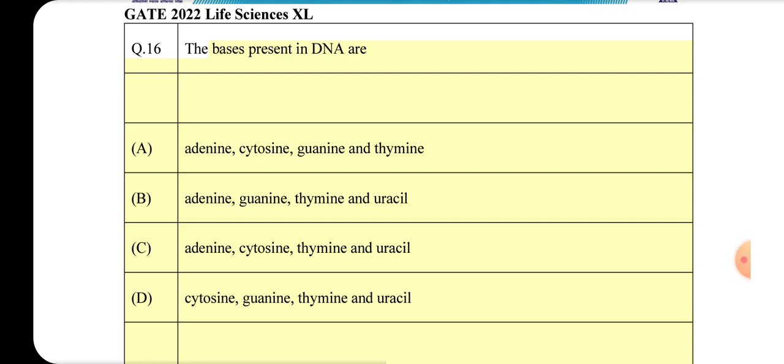Bases present in DNA are: A. Adenine, cytosine, guanine and thymine. B. Adenine, guanine, thymine and uracil. C. Adenine, cytosine, thymine and uracil.